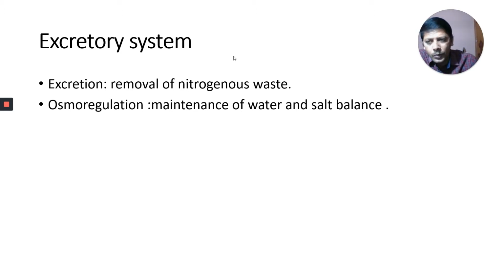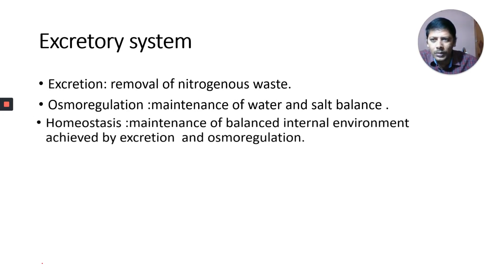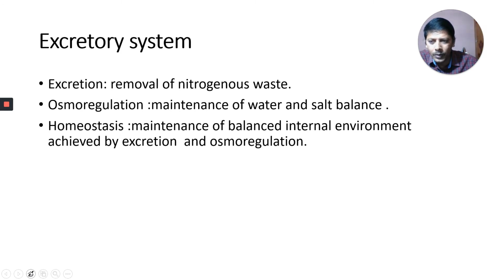What is meant by osmoregulation? Maintenance of water and salt balance is called osmoregulation. The next one is homeostasis. These are very important terms.